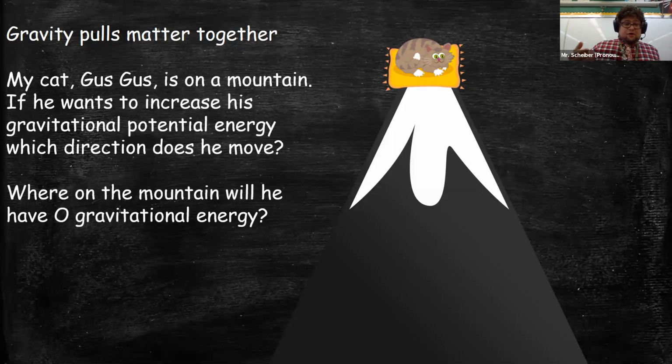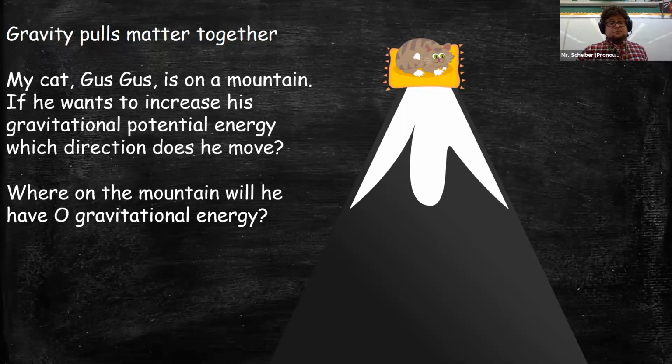And as we talked before, where on the mountain will he have zero gravitational energy? Well, that's at the bottom, where the gravity is not going to move him anymore, not going to cause a force, right? So that's what I mean by looking at a change. We can only tell that Gus Gus increased his potential energy because he moved up the mountain. It's hard to look at a situation and say that right there in that instant it has this much energy without something to compare it to.